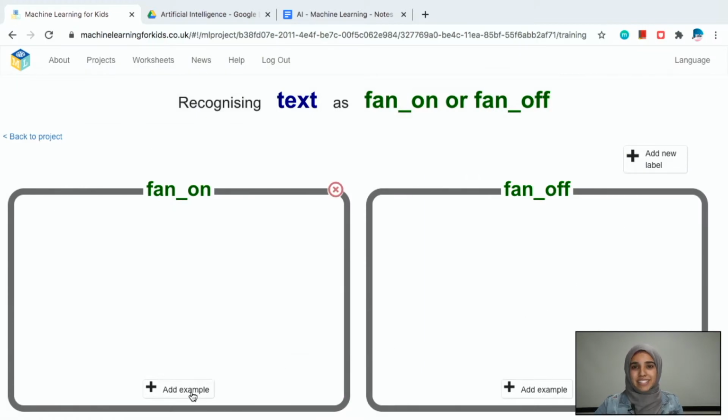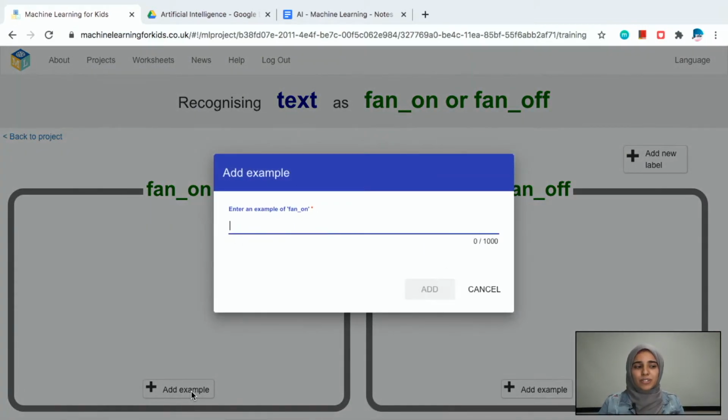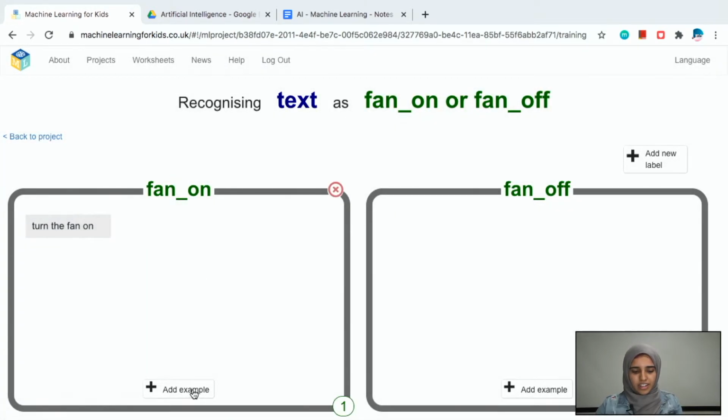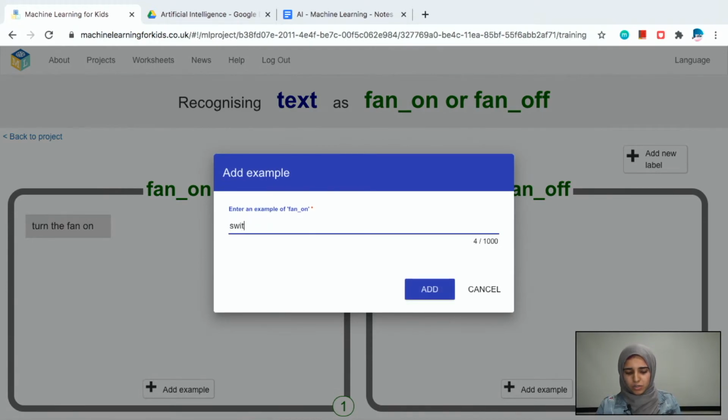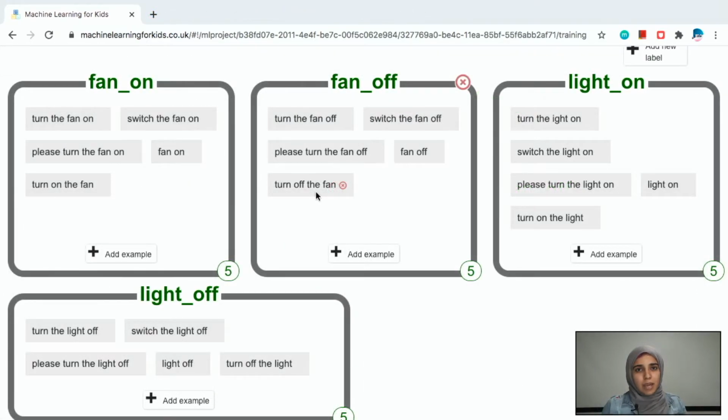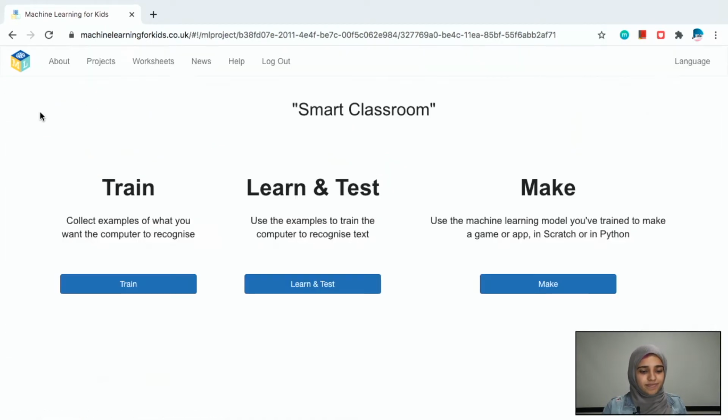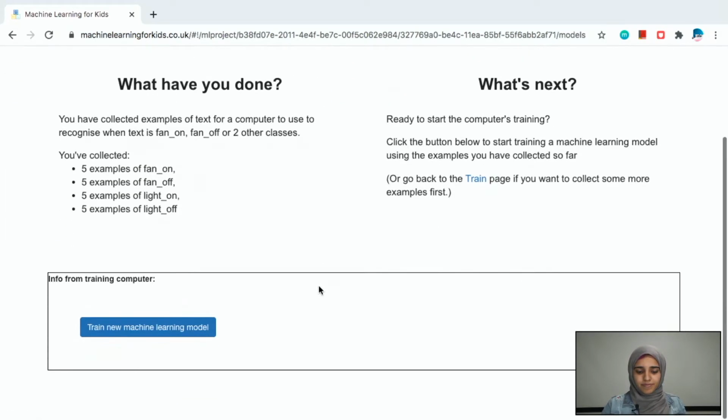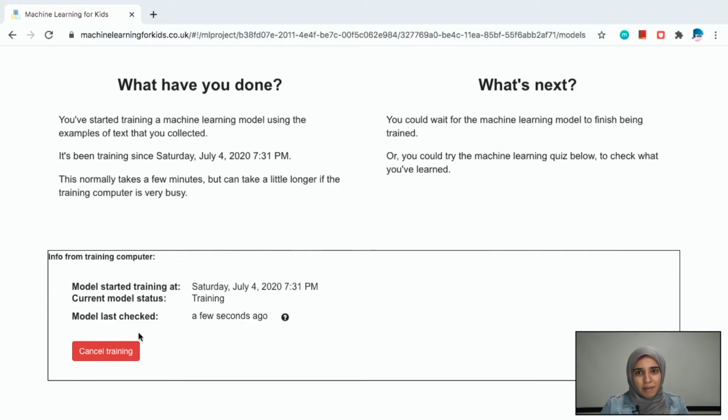Now let's add some examples. The system will use these examples to train itself. So our first one will be turn the fan on, and another one will be switch the fan on. Now that we've finished typing our labels and their examples, let's run the training. This will take about a minute.